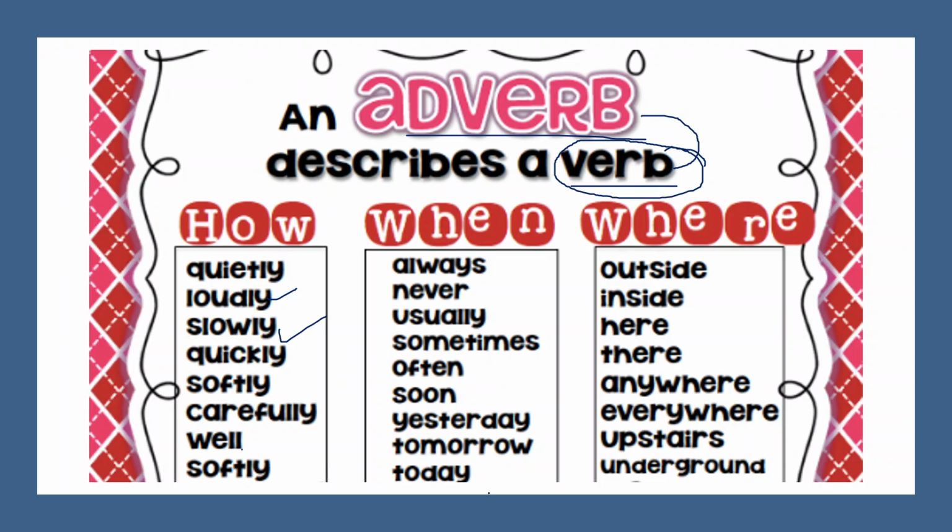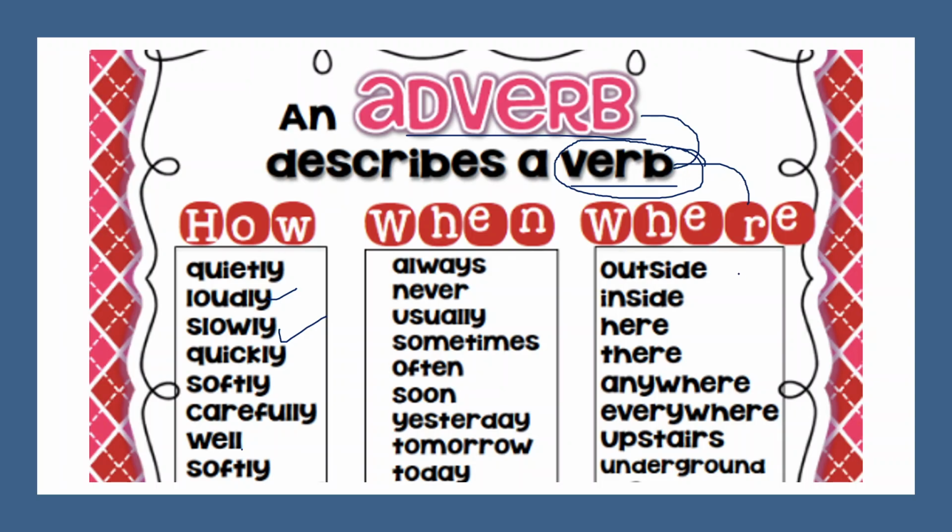So they tell us when the action happened, and it also tells us where the action happened, like where, which place. Outside, she is standing where? Outside. She is sitting inside. Where? He is here. They are there. Anywhere, everywhere, upstairs, underground. These words are adverbs. They tell us where the action happened.